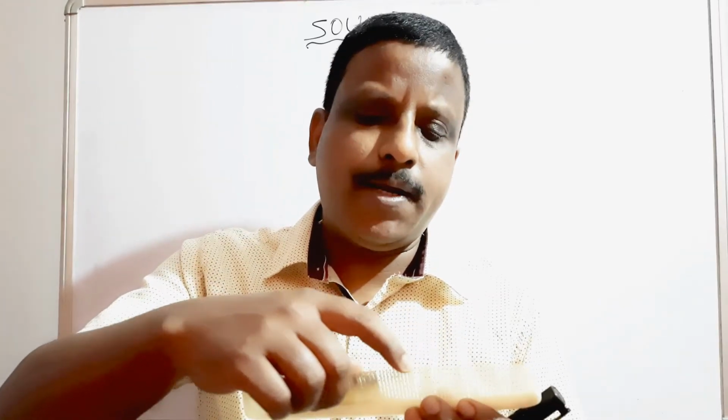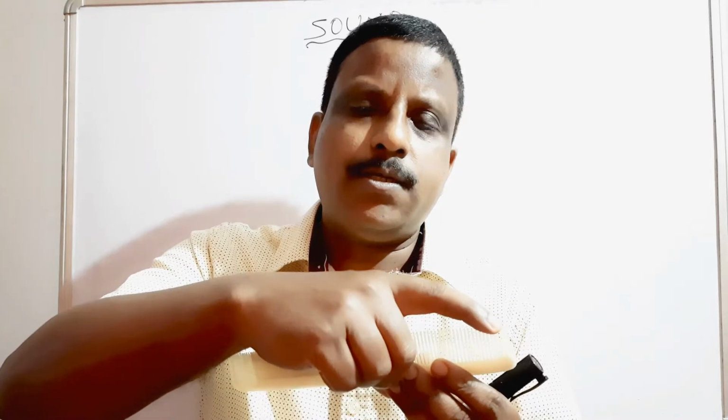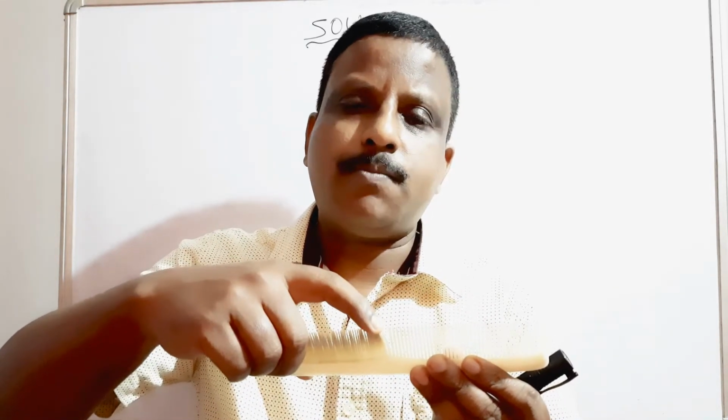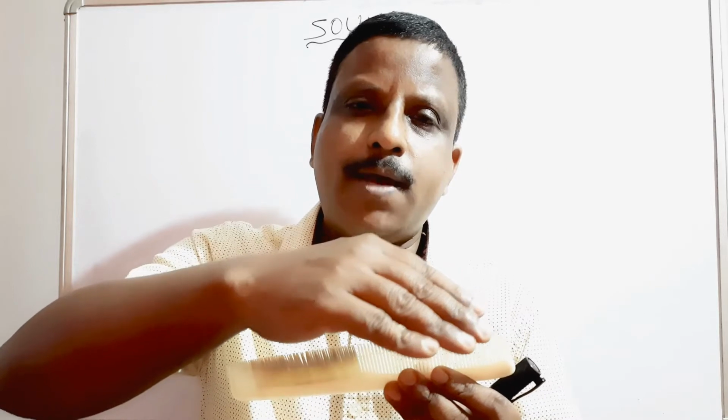So how sound is produced, you can understand. When the particles of the medium or each tooth of the comb start vibrating, they vibrate the surrounding particles. Then those again vibrate the next surrounding particles. Like this, sound is propagated and it reaches our ear. So in this way sound is produced. So what is sound? Sound is a form of energy which is produced due to vibration of the body.